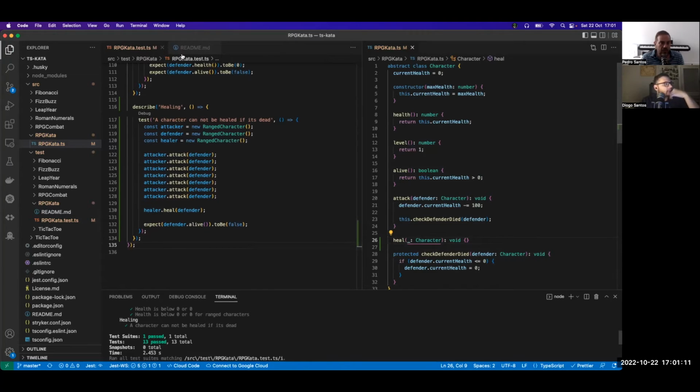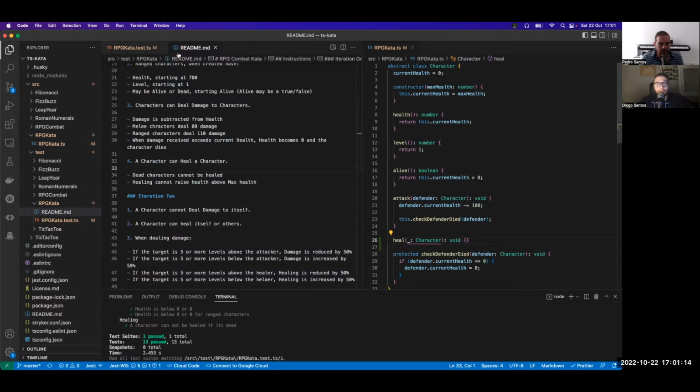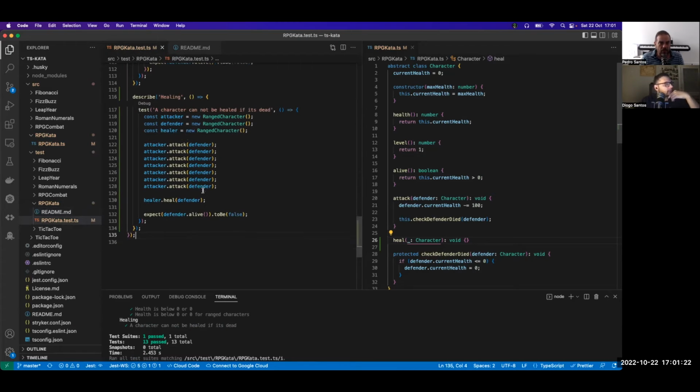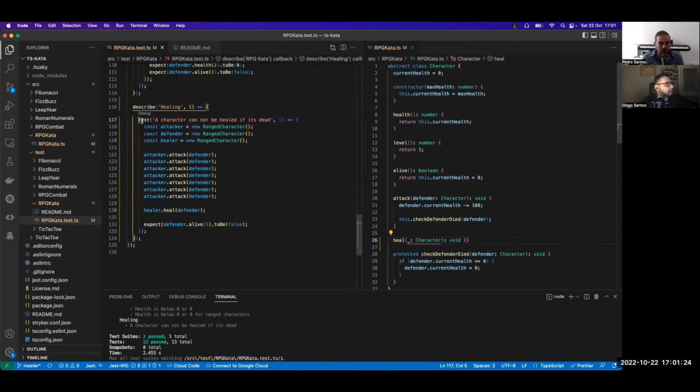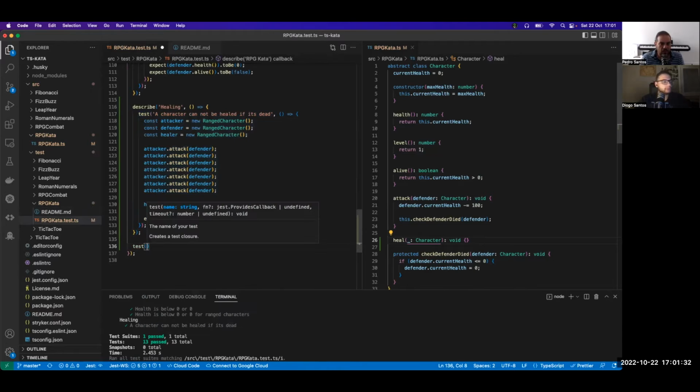Okay, let's continue. Heal cannot raise health above max health. You can copy that, cannot rise. You don't need all that because you don't need the character to be there, but you need to give some damage. The test needs to be inside the describe.